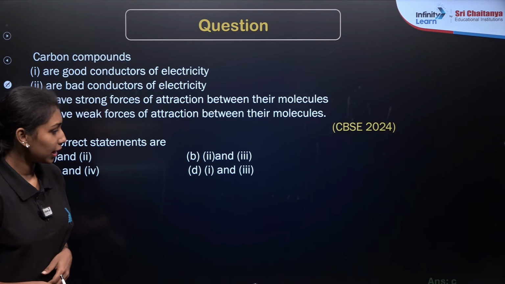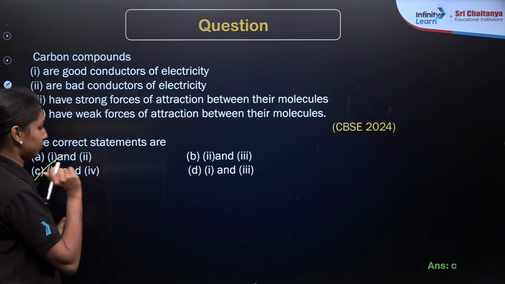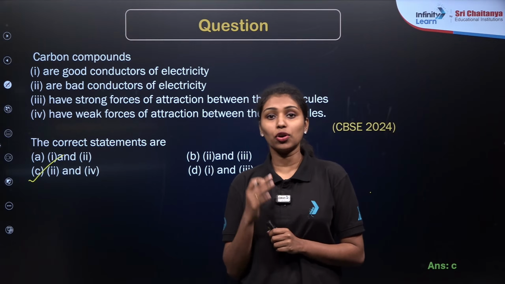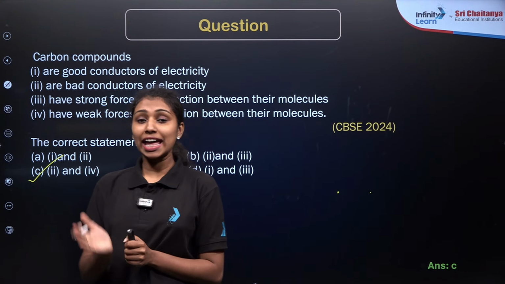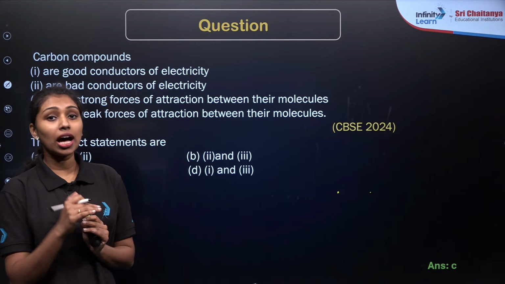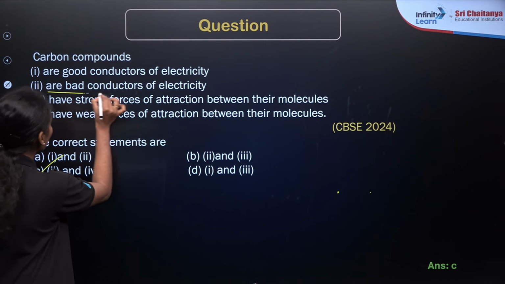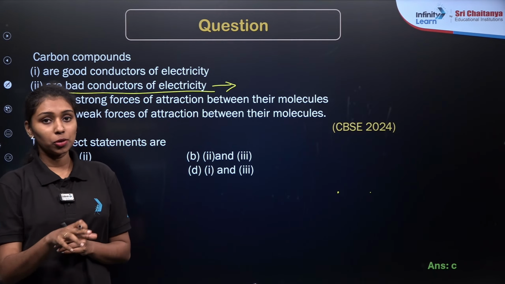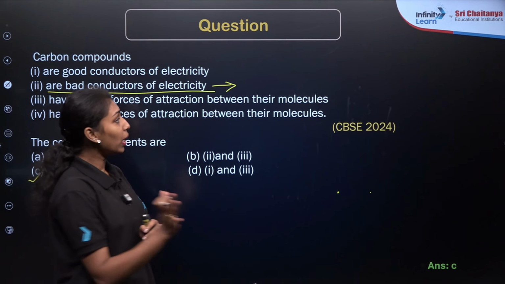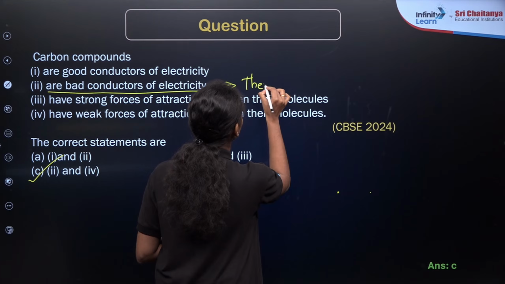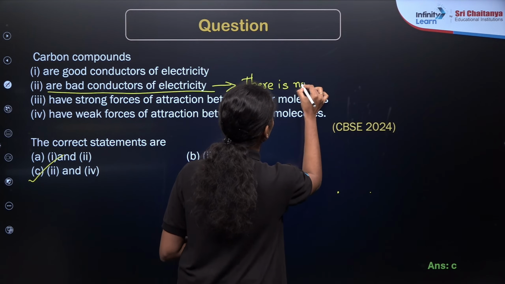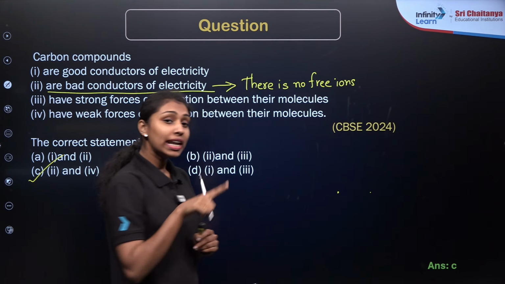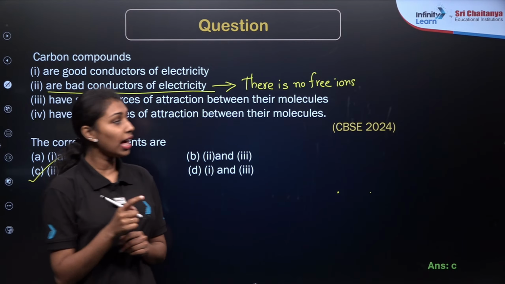Are you sure option D is the correct answer? So option C is the correct answer. Whenever we are discussing the properties of carbon compounds, I have already mentioned that carbon compounds are poor conductors of electricity, or bad conductors of electricity, because they are formed by the sharing of electrons. There are no free ions present. So that's why they are poor conductors of electricity. One exceptional case is graphite, which is an allotrope of carbon.